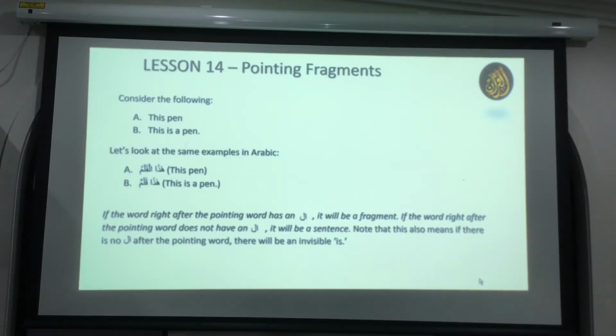No, that's fine. It was asked. Looks like Hadal Kalamu, looks like it's more definite. And then the next one looks a bit common type. Yeah, this is a pen. It could be, but look, both of them have haza. Whenever you're pointing at something, it is proper. Even this is a pen, also, it's not any pen. This is the pen I'm talking about. But the top one looks like more definite. Yeah, because there's no is between, so it looks like more definite. But the main thing is that one is a fragment, because this is to learn how we can translate the things, looking at the pointing things.